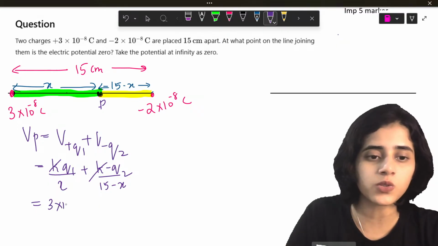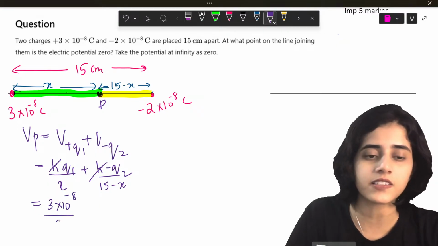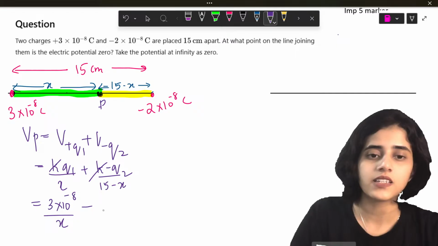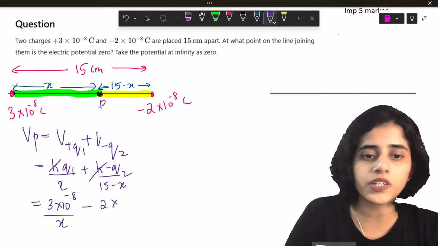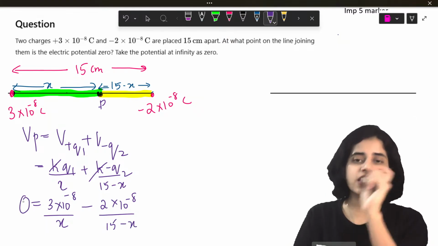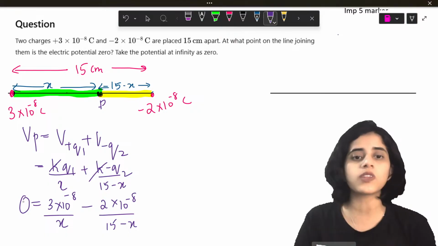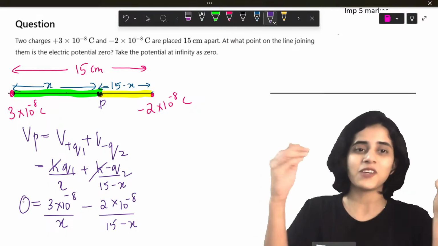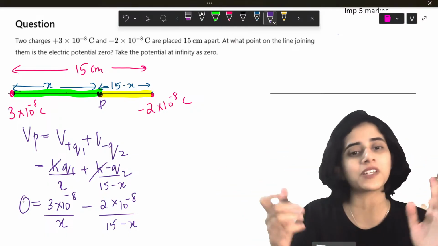Q1 is 3 into 10 raised to minus 8 divided by x, minus Q2 is 2 into 10 raised to minus 8 divided by 15 minus x. Now we know that at point P the potential is 0. How do I know that? It's there in the question. That is the question. Find out a point on the line where the potential is 0.